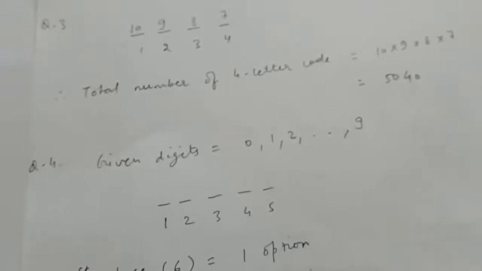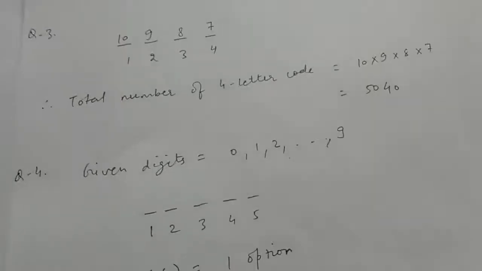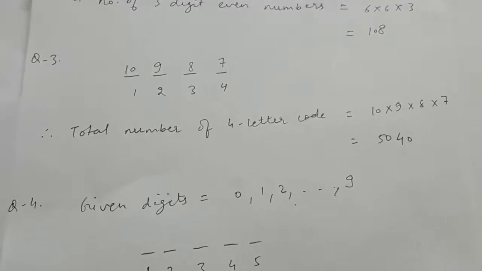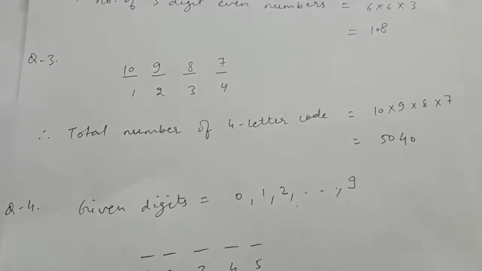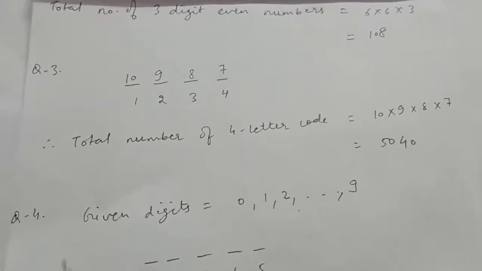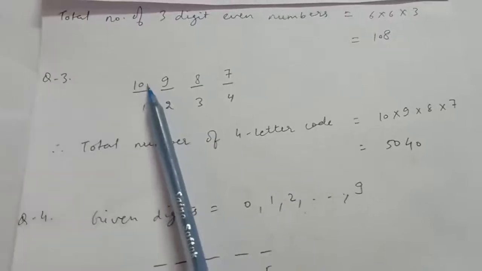Now question number 3 is how many 4-letter code can be formed using the first 10 letters of the English alphabet if no letter can be repeated. Now see, for this question we have 10 letters and we have to make 4-letter code, and also letters cannot be repeated. So for the first place we have all the 10 options.